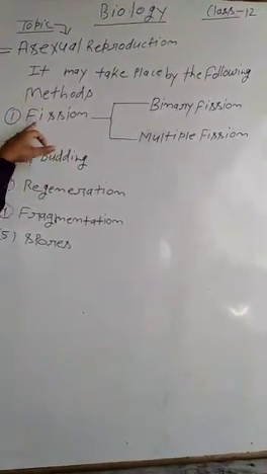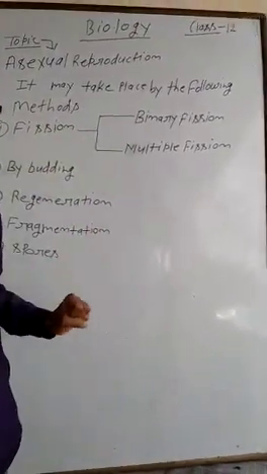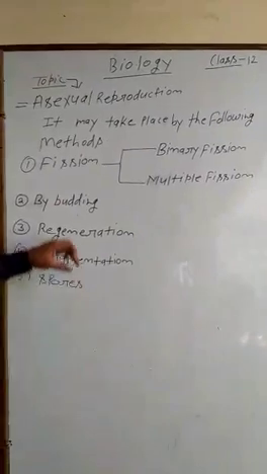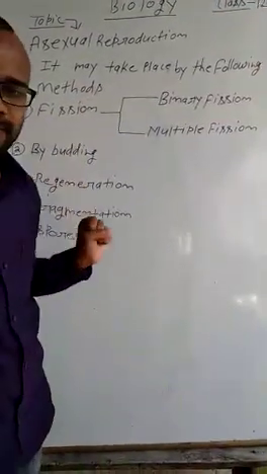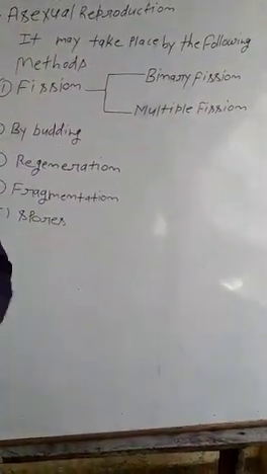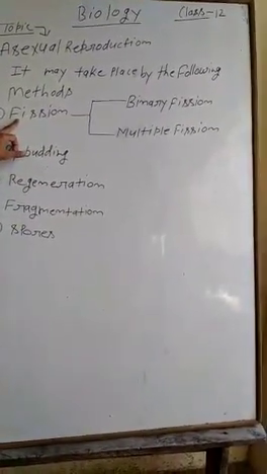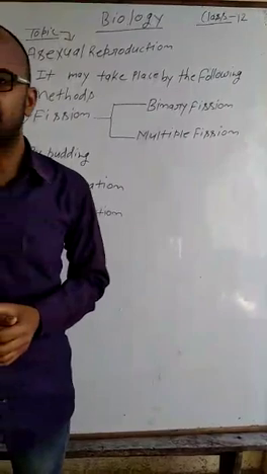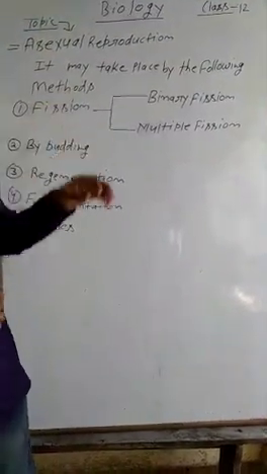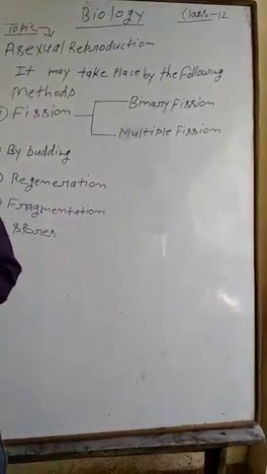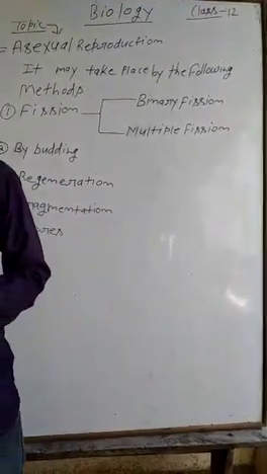Dear students, fission has only two types, binary fission and multiple fission. Before that, the main topic is fission in asexual reproduction. It is one of the most common methods of asexual reproduction.